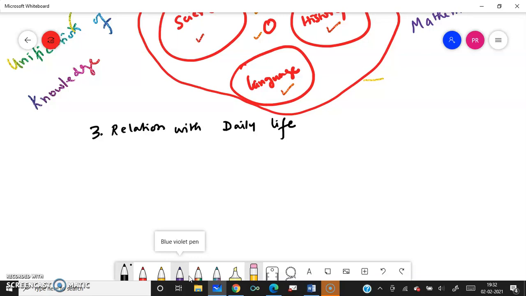Now, the values of teaching mathematics. When you talk about the relation with daily life, of course we should talk about the values. What are the values in teaching of mathematics?